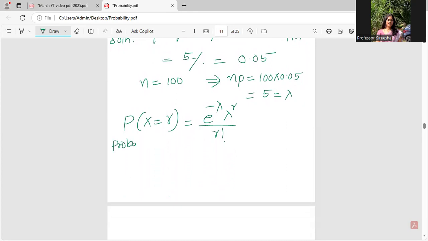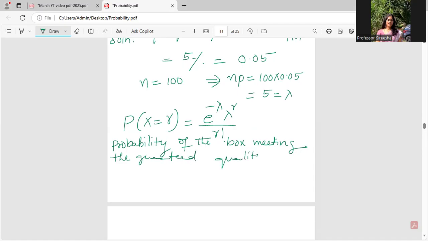Probability of the box failing the demand, or the box meeting the guaranteed quality, will be when P of x is greater than 10.